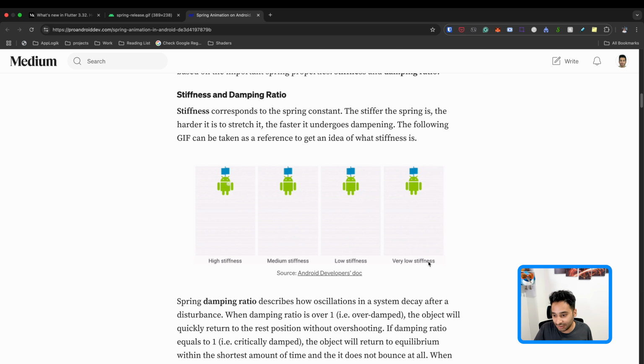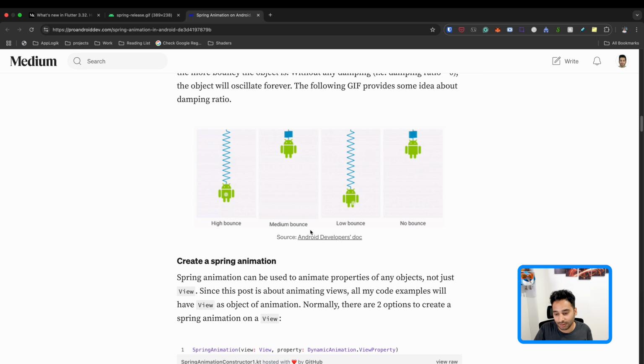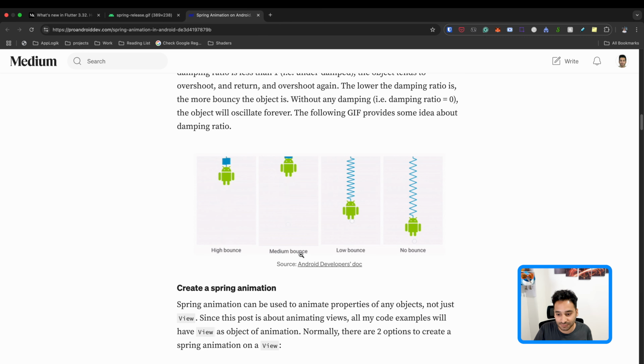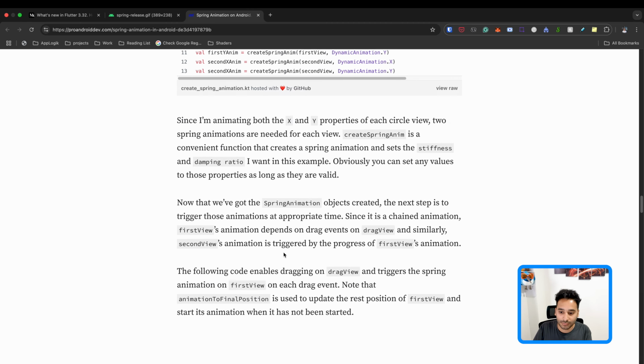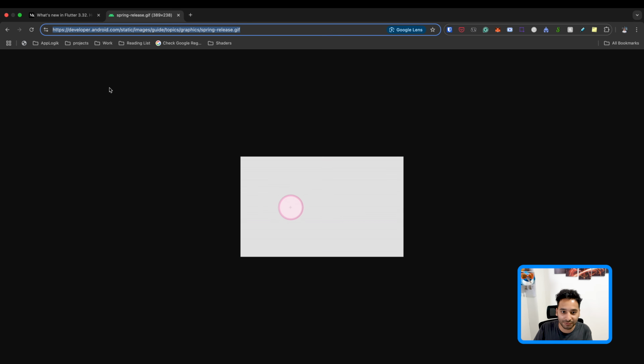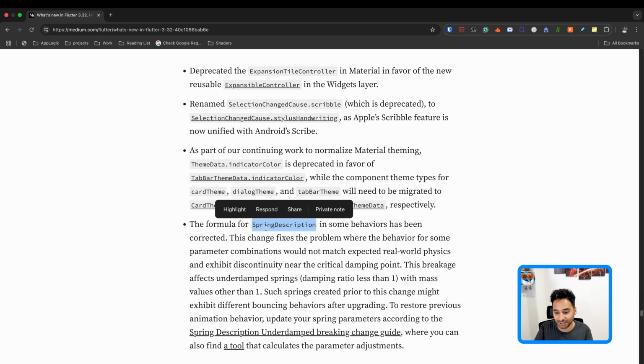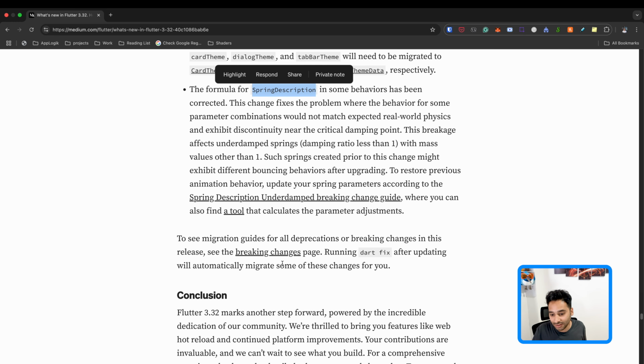Yeah, for example, with low stiffness, you see that it goes and it gets back here, but with high stiffness, there is no bouncing, so it just goes directly to this point. And also we have other properties, for example, the bounce amount, and yeah, so this is an improvement for the spring animation that we have in Flutter.